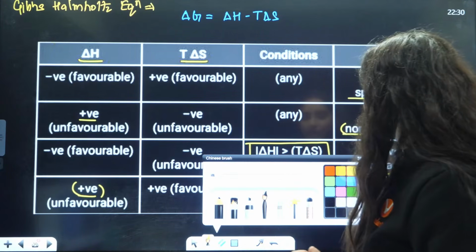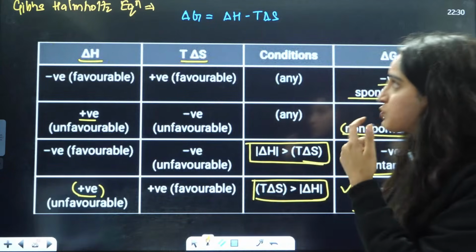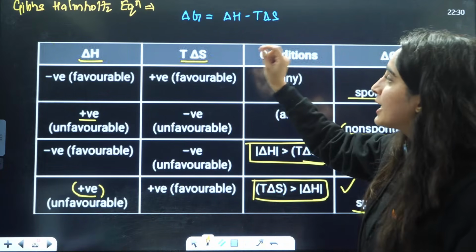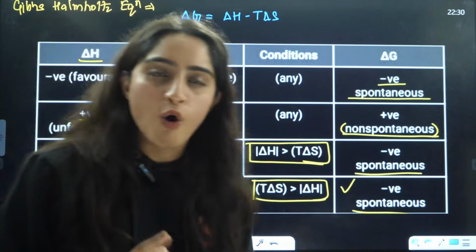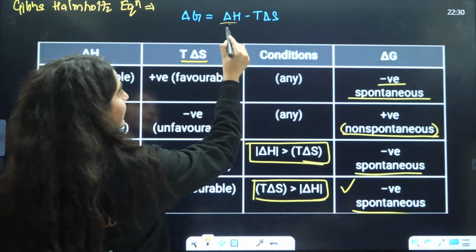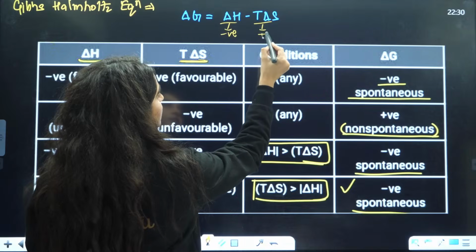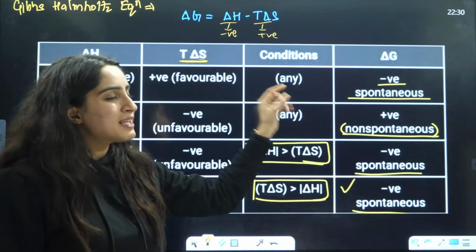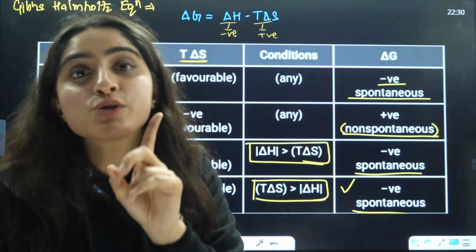Understood? Now, very, very important equation, that is Gibbs-Helmholtz equation. In Gibbs-Helmholtz equation, what you need to understand is that delta G is equal to delta H minus T delta S. Right? They can ask you whether this is spontaneous or non-spontaneous. This is what they will ask you. So, when your delta H is negative, and when T delta S is positive, that means always and always this whole value is going to be negative. That means in any condition this is going to be a spontaneous process, because for a spontaneous process delta G should be negative.